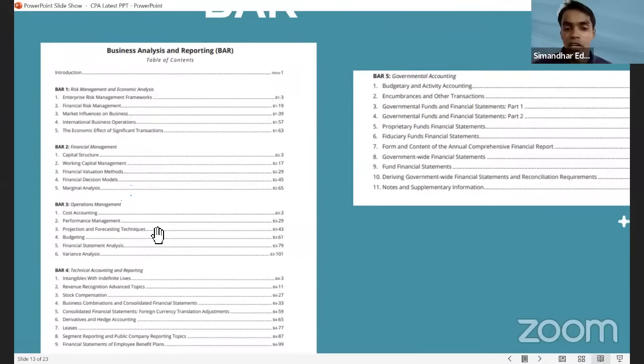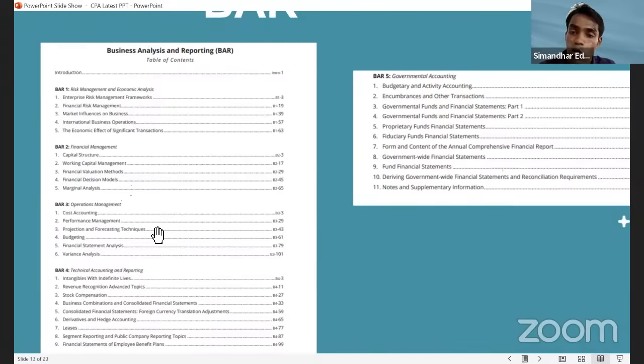In case someone doesn't want to opt for BAR. Now, what does Simandhar recommend? I will be the last person to go for business analysis and reporting. Now, sir, there are some institutes who have recommended BAR. Please understand, Simandhar has Becker, and Simandhar itself has very, very tough things put in, with detailed explanations.